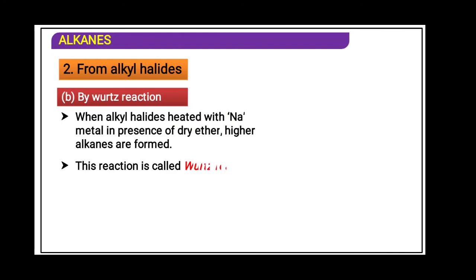Dry means no water. Ether is an organic liquid having a boiling point of about 30 to 40 degrees Celsius. That means if you blow air from your mouth onto the ether, it can evaporate very easily. The boiling point of ether is very low. Ether is very volatile in nature. If you keep the ether in sunlight, it will start to boil. Ether cannot bear the heat because the boiling point is very low.